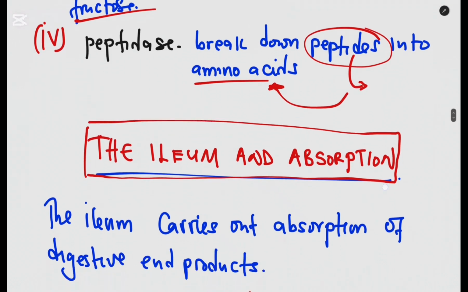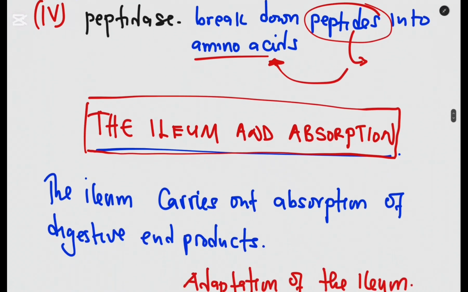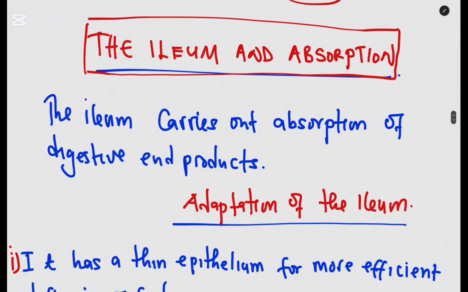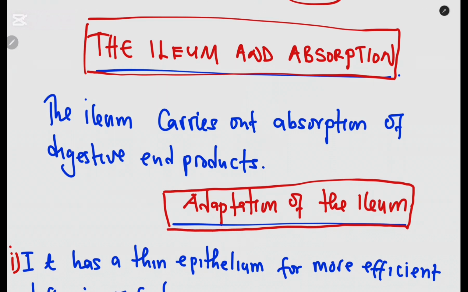So the ileum carries out absorption of the digestive end products. Absorption is just the uptake of the soluble end products of digestion.